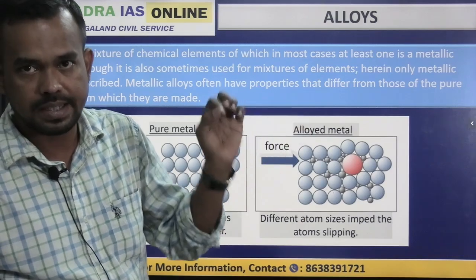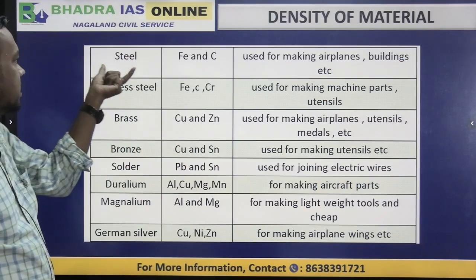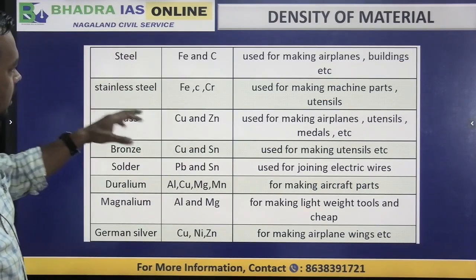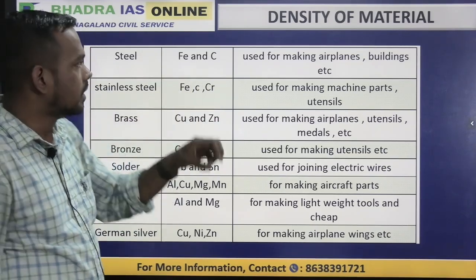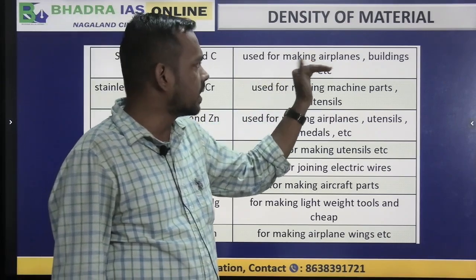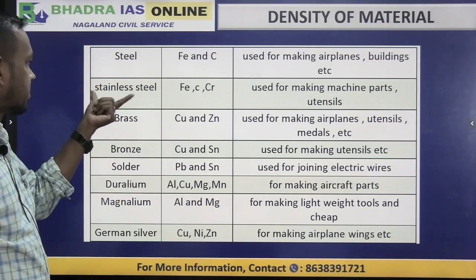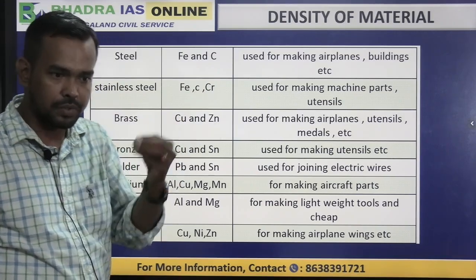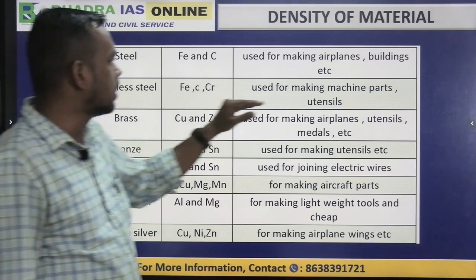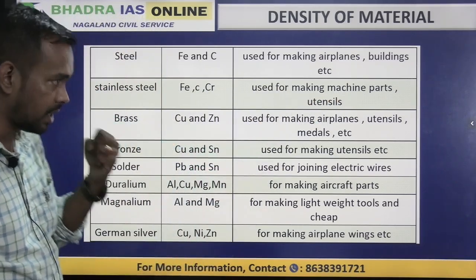Now let's see some examples. The very first example, which is very common, is steel, which is made up of iron with carbon infused in the iron, right? It is used to make aeroplane building materials, etc. Similarly, the stronger one is stainless steel, where along with iron and carbon you have chromium also. If you add chromium, it becomes even stronger. You can make utensils and machine parts, and it can take heat.